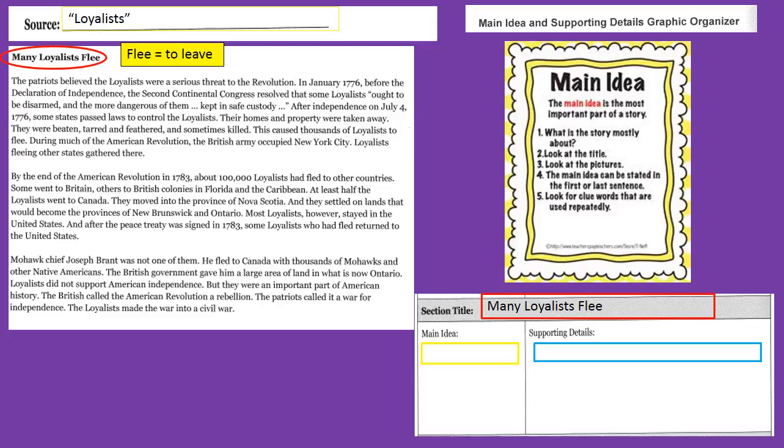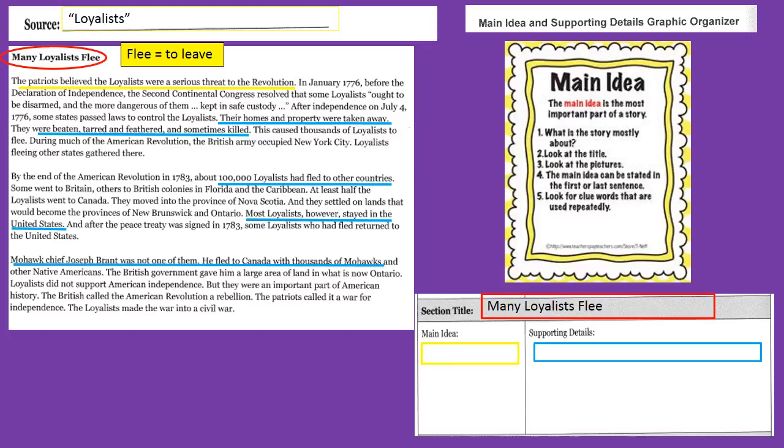But the main idea can also be stated in the first or last sentence. So let's take a look at the first sentence. It says, the Patriots believed the Loyalists were a serious threat to the Revolution. That could be part of why many Loyalists flee. And so when we look at the title, we can start to think about, well, why are they leaving? Where did they go? All sorts of questions come to mind when you hear that title. Then I'm going to be looking for any clue words that are used repeatedly that might help me when I'm trying to identify the main idea.